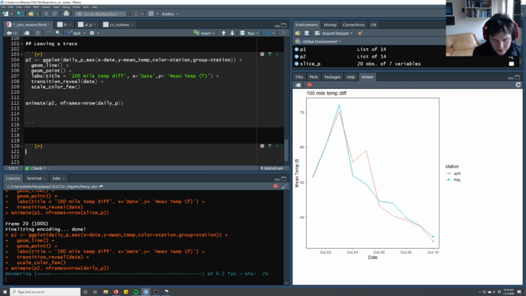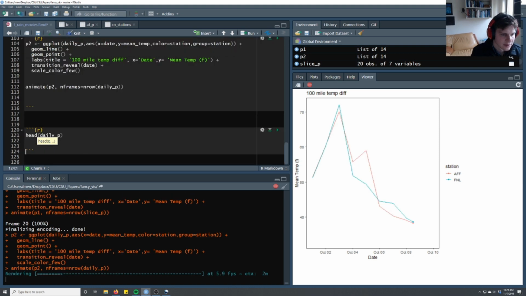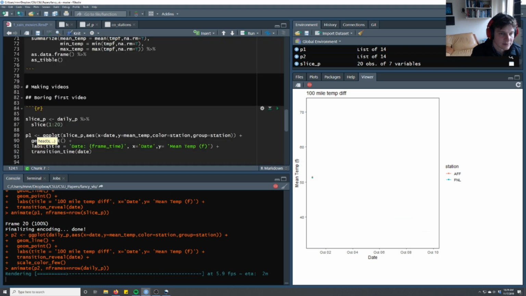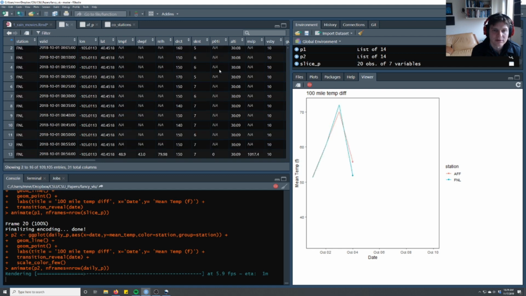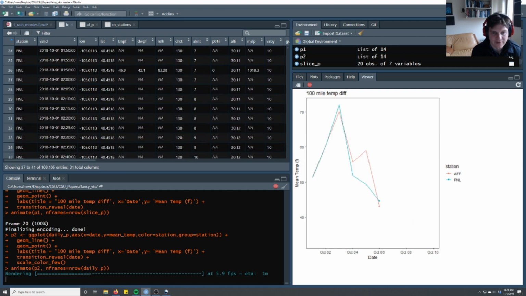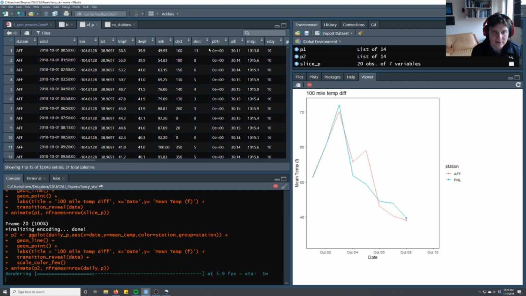That's not particularly exciting, so let's make one that's a little bit more interesting. If we look at the daily P data, oh, I can't look at it. That's okay. We can look at it up here. We have this other column called P01I, and that's the cumulative rainfall or precipitation for the whole previous hour. And I think Fort Collins has the same column. Yeah, it does. And so it fills it with NAs. This one fills it with zeros. So we'll need to make sure that that's okay.